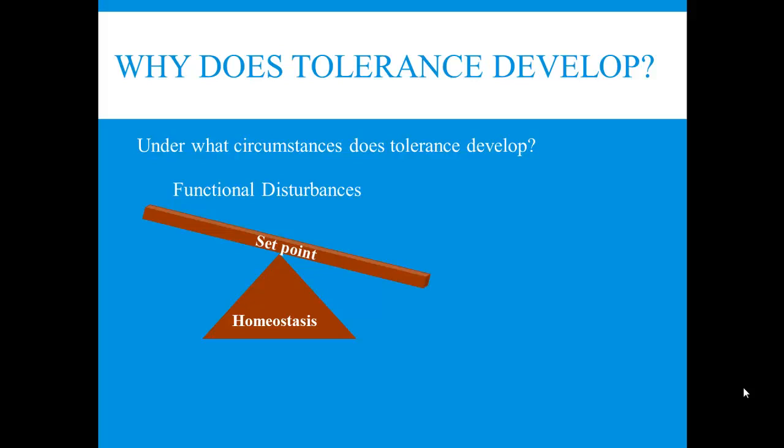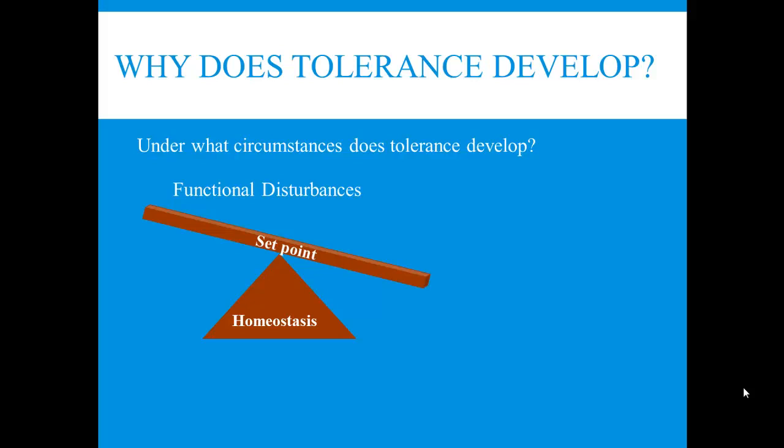The most important thing to understand here, which I think is a big misconception that people have about tolerance, okay? Tolerance doesn't develop just because you take something over and over again. That's not why tolerance develops. Tolerance develops because what you took creates a disturbance, what we call a functional disturbance, that's of significance to the organism. Okay? So again, tolerance doesn't develop simply because you take something over and over again. Tolerance develops because the drug causes a functional disturbance that's of significance to the organism.